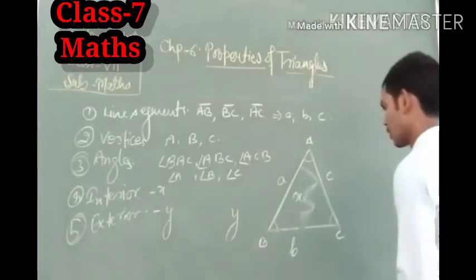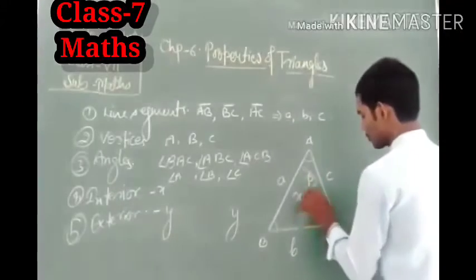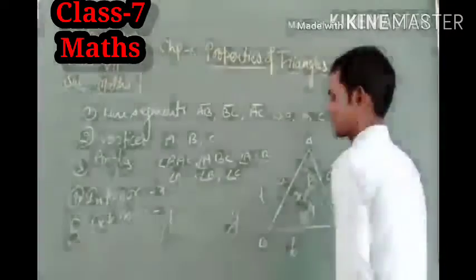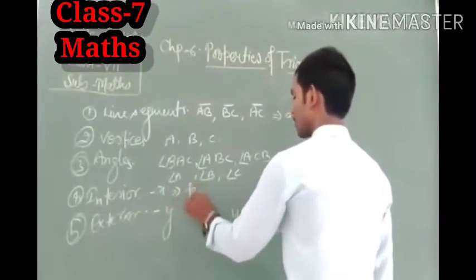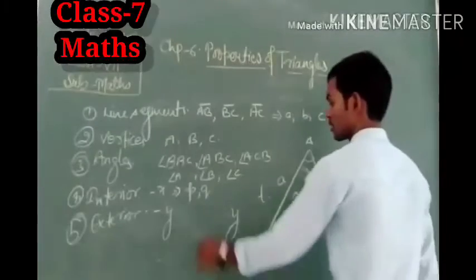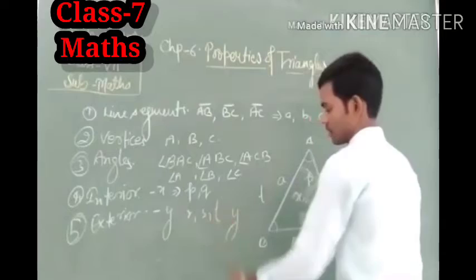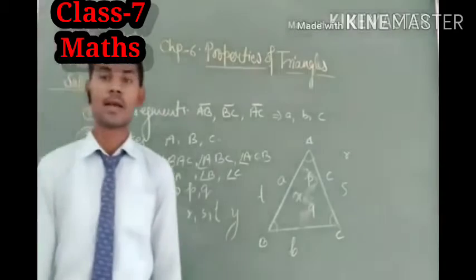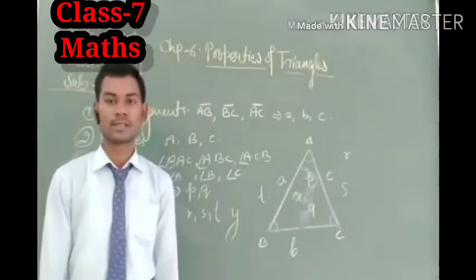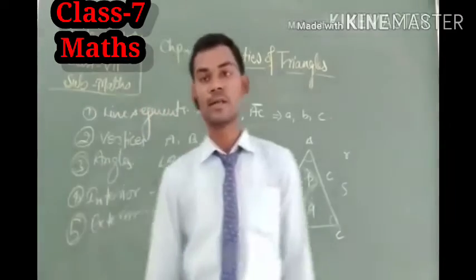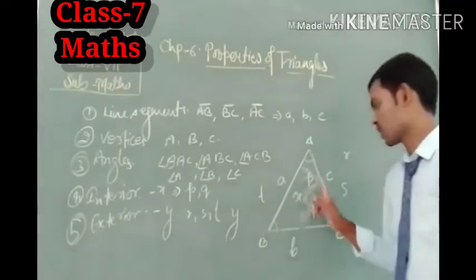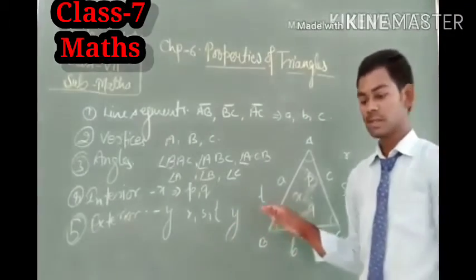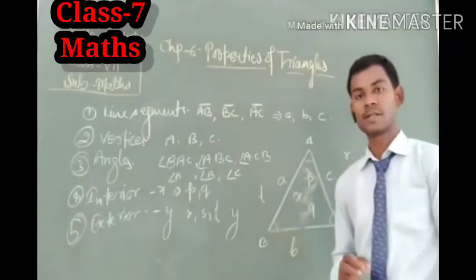So if we give some points here, that is P, Q, R, S, T, then we can say that its interior points are P, Q and exterior points are R, S, T, because here we can see that R, S, T lie outside of the triangle, so they are the exterior points, and the points which lie inside the triangle, that is P and Q, are its interior points. So these are its interior and exterior.